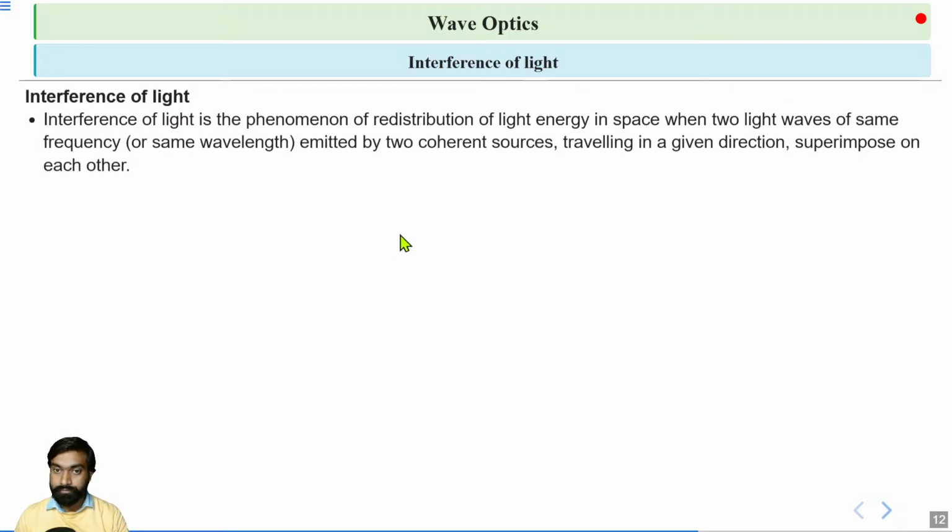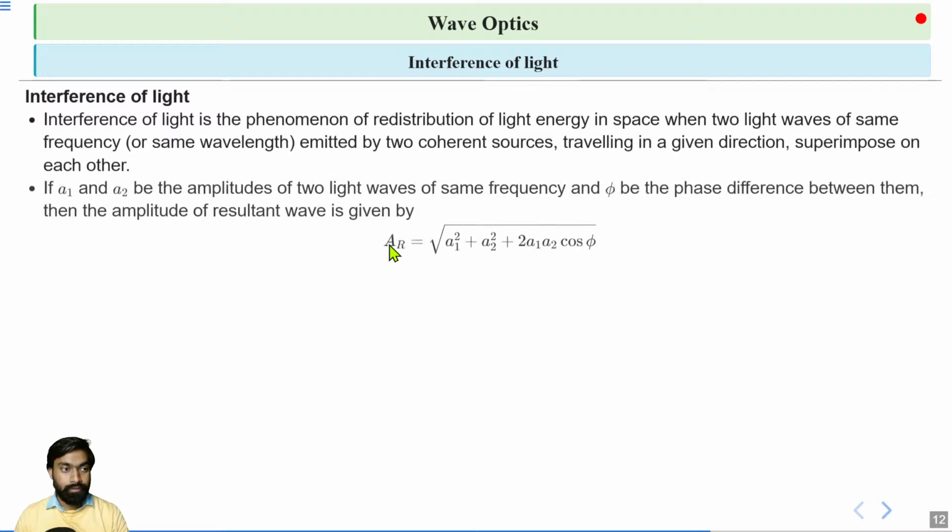Okay, so to find out the amplitude of the resultant wave, let A1 and A2 be the amplitudes of two light waves, both having the same frequency, and phi is the phase difference between them. Look at here, this phi is the phase difference between the two waves.